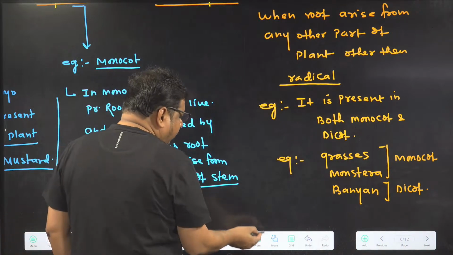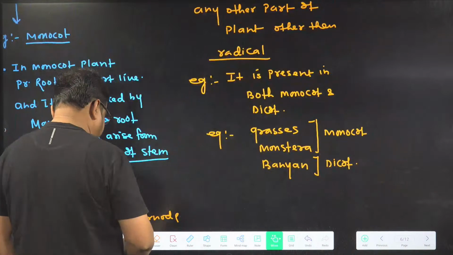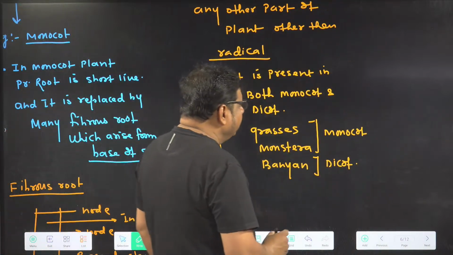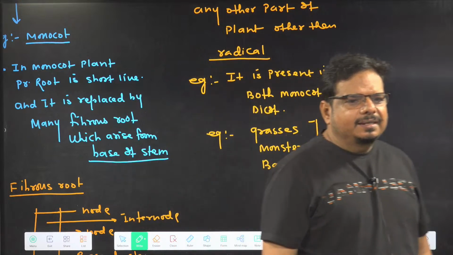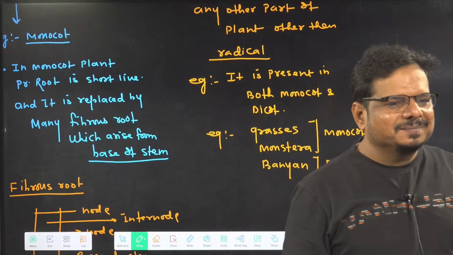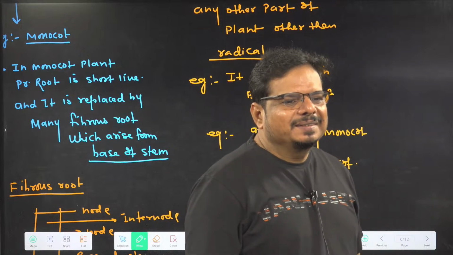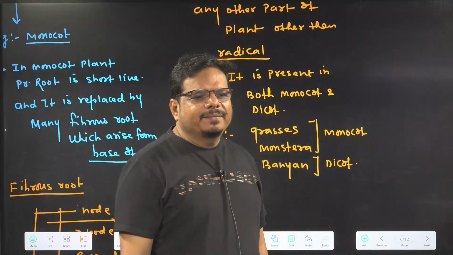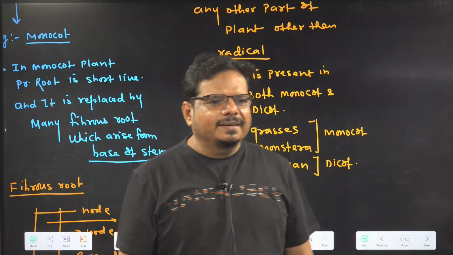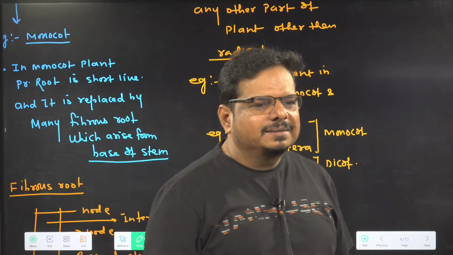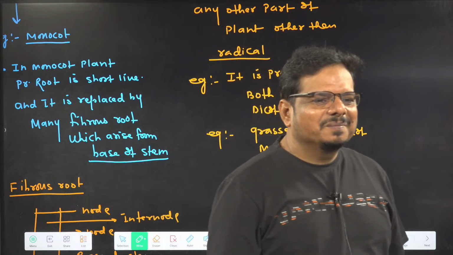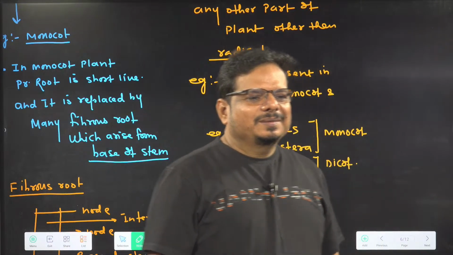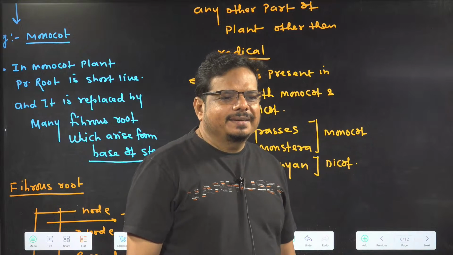Now if I ask a question, which kind of adventitious root is present in grasses and monstera? Will you answer? Many students are writing the correct answer.